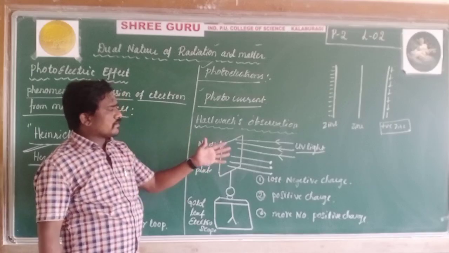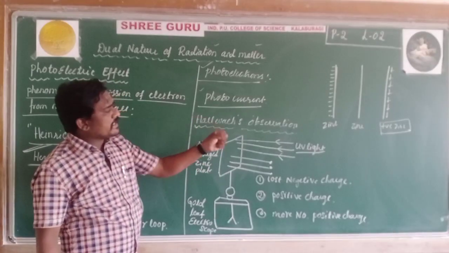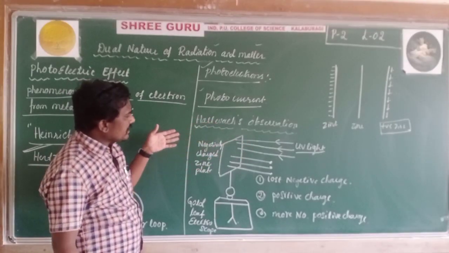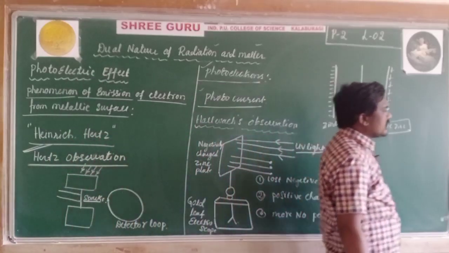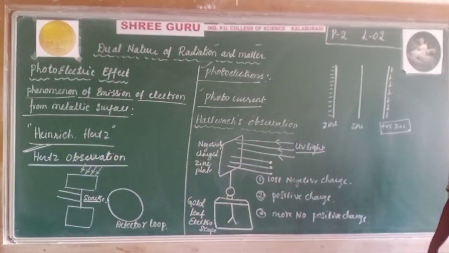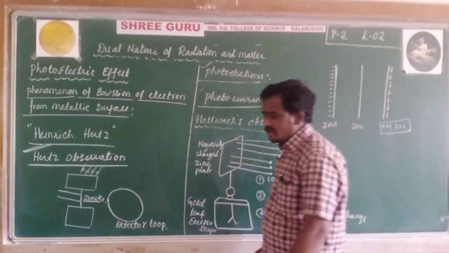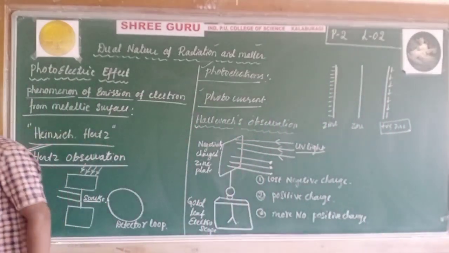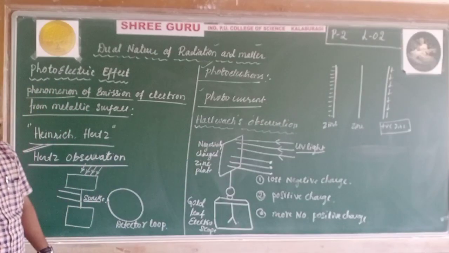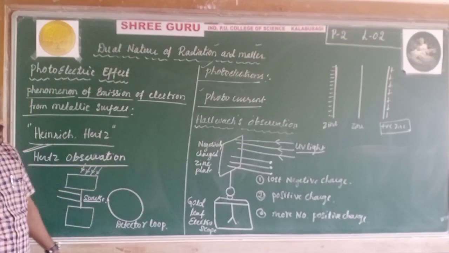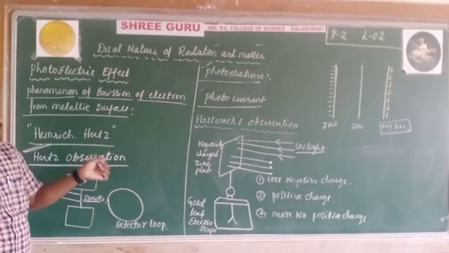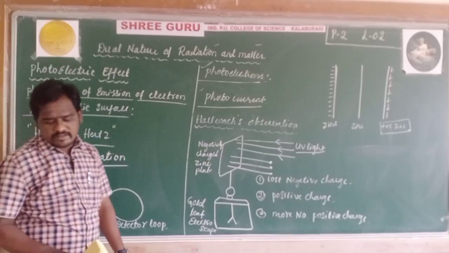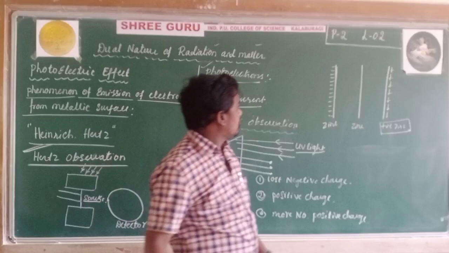Removal of electrons by illuminating with UV light is called Hallwachs' observation. What is the conclusion of Hallwachs' observations? The conclusion is the removal of negative charge from the zinc plate when it was illuminated by UV light. This is the conclusion of Hallwachs' observations.